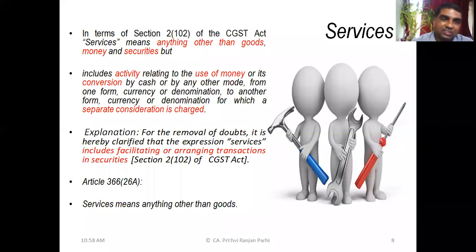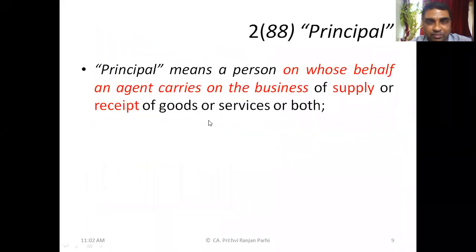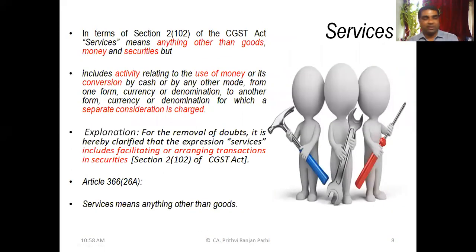So this is the most appropriate definition, which we'll be using when we are learning GST. Other definitions are also there, like Article 366(26) which defines services as anything other than goods. That is a quite broad definition, but our GST definition, which is provided in the CGST Act, is more specific. Therefore that is more relevant for us. Goods and services, you have understood. These are two fundamental definitions important for us. You should be able to identify what is a goods and what are services.